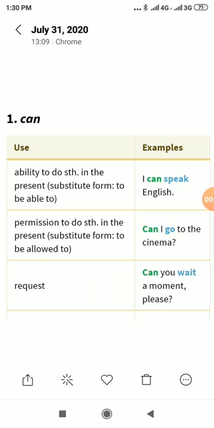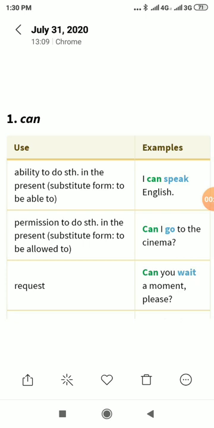Use of can. As you know very well, can means sakna. It is used to show ability to do something in the present. Substitute form: to be able to. Examples: I can speak English.